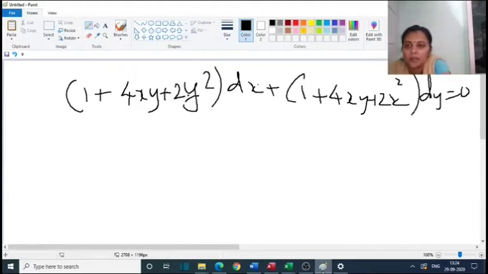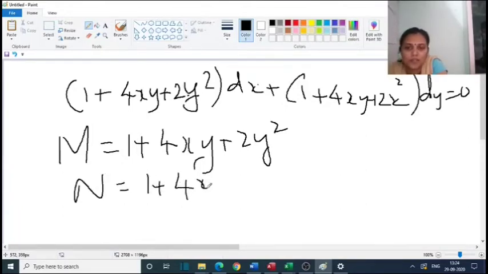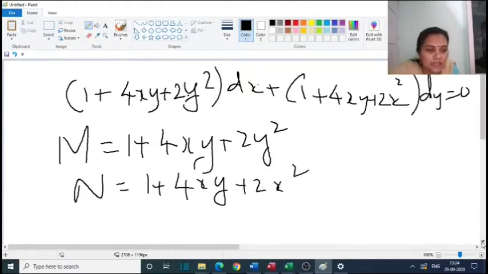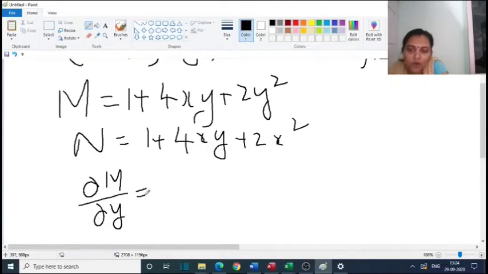So here M is equal to 1 plus 4xy plus 2y² and N is equal to 1 plus 4xy plus 2x². To show that this differential equation is exact, we have to show that ∂M/∂y is equal to ∂N/∂x. So we find ∂M/∂y: 1 with respect to y gives 0, 4xy with respect to y gives 4x, 2y² with respect to y gives 4y.